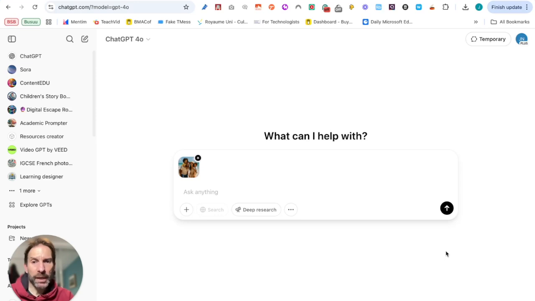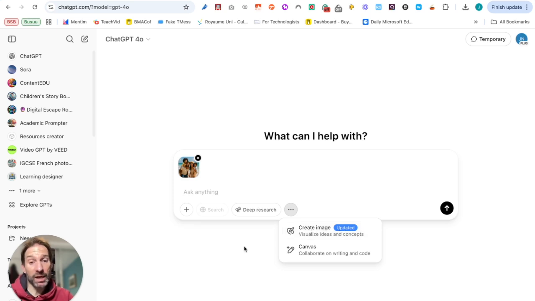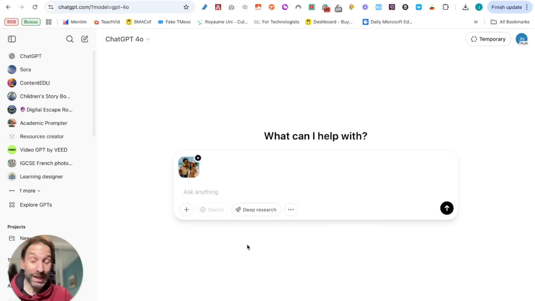Okay, back into ChatGPT. I've uploaded a picture that I actually created with ChatGPT yesterday. If you haven't experimented yet, there's a new feature called Create Image, which has been updated, and the images created are really, really amazing. We'll spend some time on that in the next few episodes. There's a lot to speak about, and if you want to create resources with your own pictures, that's really fantastic.